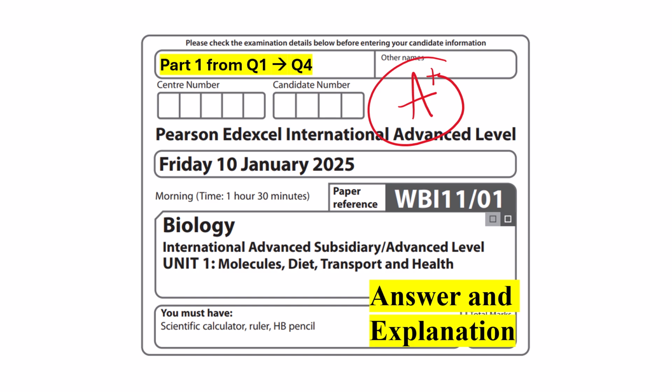Hello, this is part 1, and I'm going to be answering from question 1 to question 4. This is for Pearson Edexcel International A-Level, January 2025. So this is a very recent paper. And this is for Unit 1, which is Molecules, Diet, Transport, and Health.